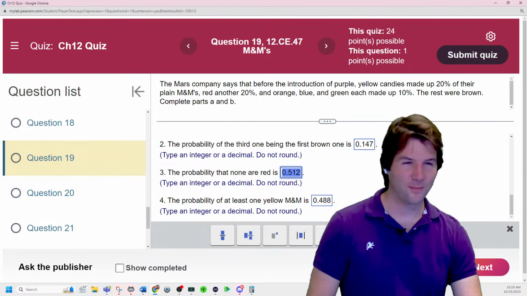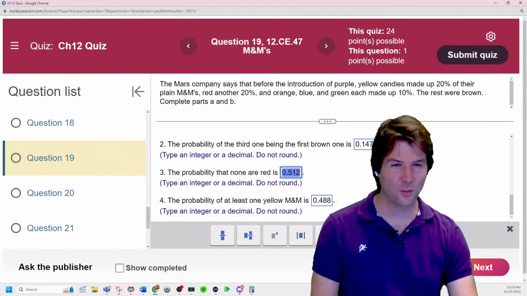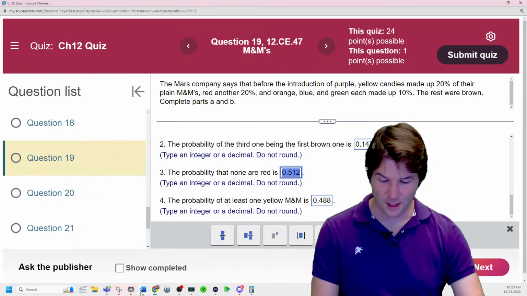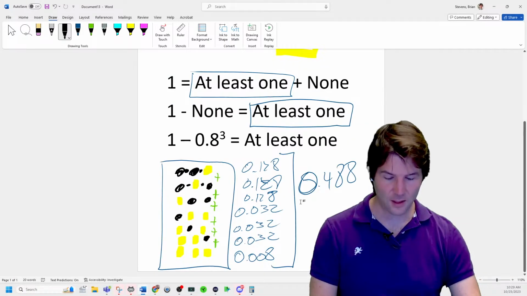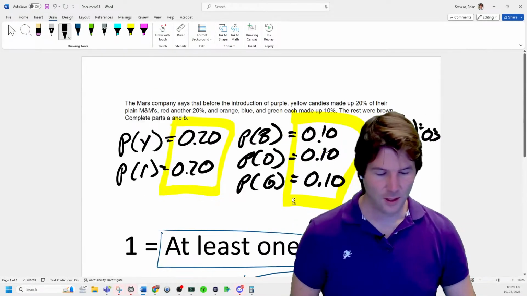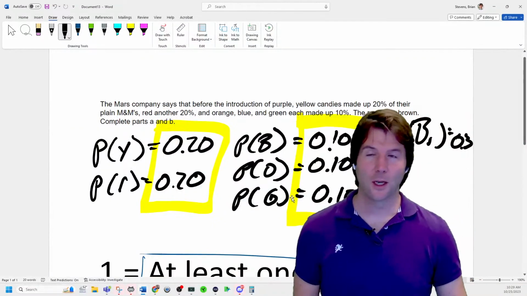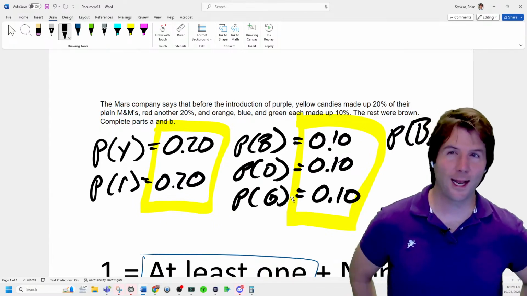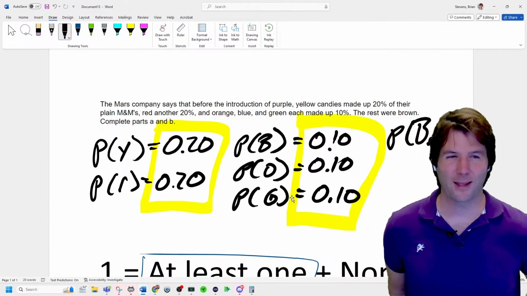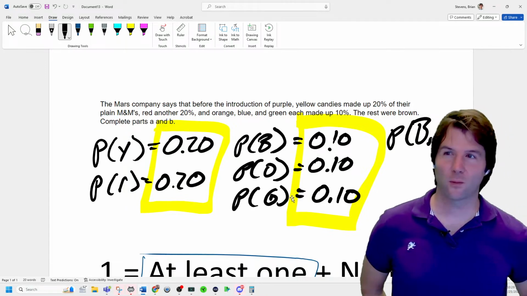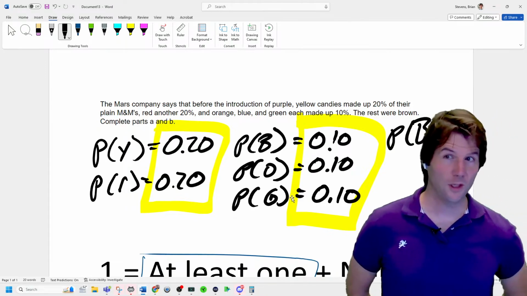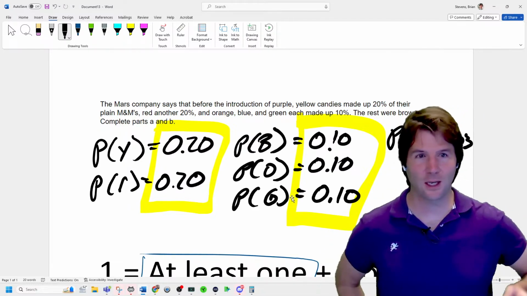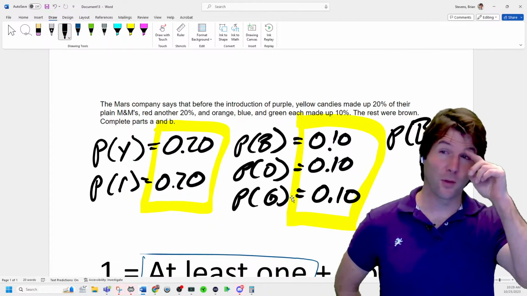Another question: to use the addition rule, do the probabilities have to add up to 1? They don't have to. That's only when they're complements. The sample space must add up to 1. But what if I ask, what's the probability of a red or a yellow M&M? You can't get a red and yellow M&M at the same time. The rule is that they have to be disjoint, mutually exclusive, which means they can't occur at the same time.